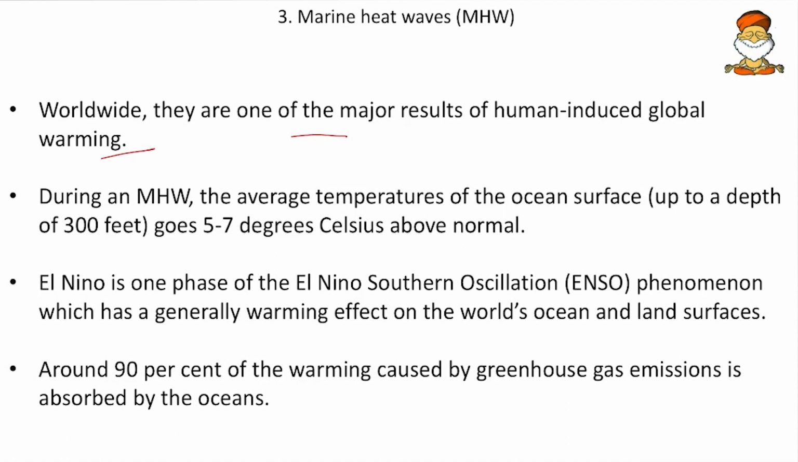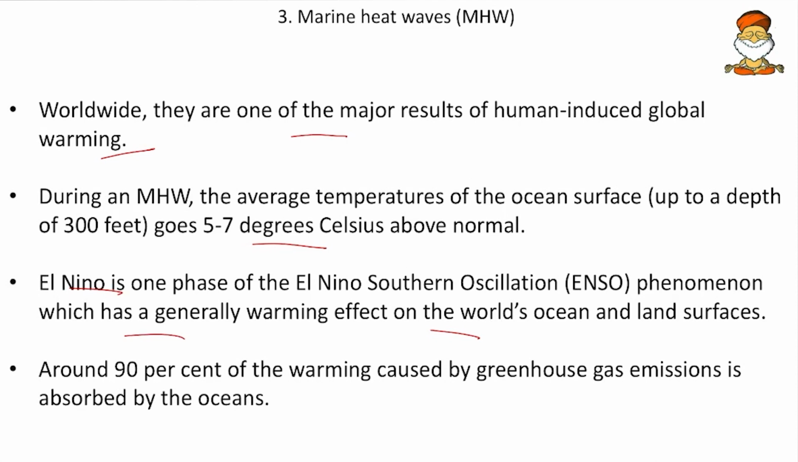Then during a marine heat wave, the average temperature of the ocean surface goes 5 to 7 degrees Celsius above normal. Then El Nino generally has a warming effect on the world's oceans and land surfaces. Friends, we know that El Nino will not bring sufficient rainfall. So due to heat, it is also one of the causative factors for the marine heat waves.